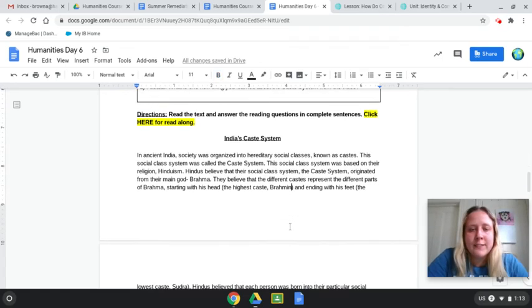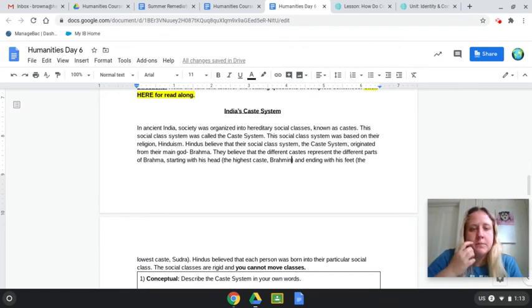Okay, I'm going to read through India's caste system with you guys. In ancient India, society was organized into hereditary social classes known as caste. This social class system was called the caste system. This social class system was based on their religion, Hinduism. Hindus believed that their social class system, the caste system, originated from their main god, Brahma.